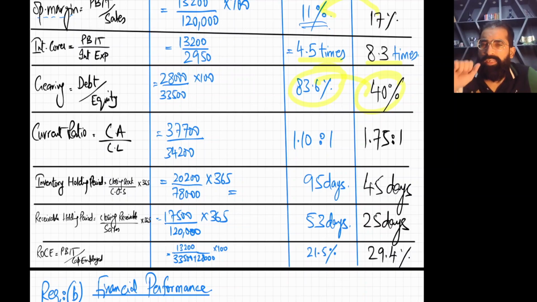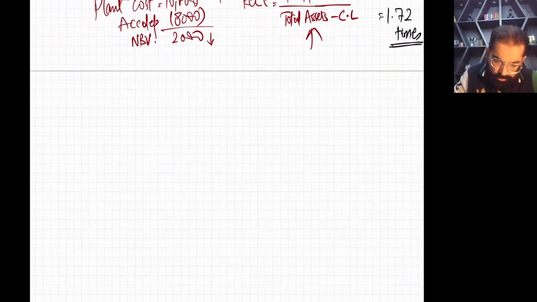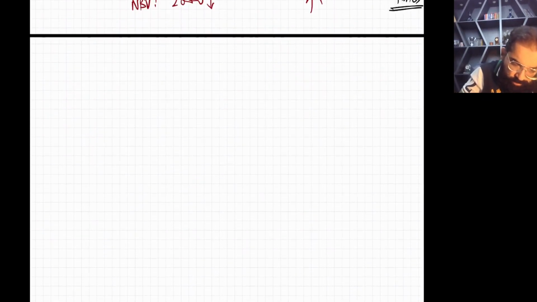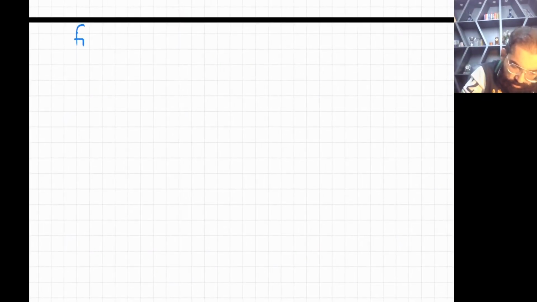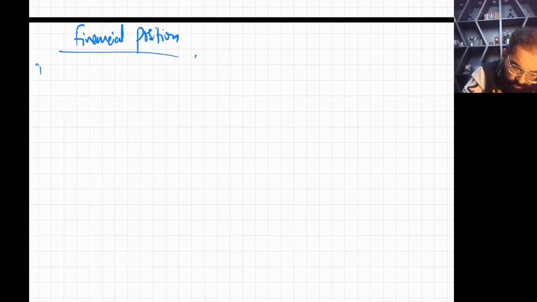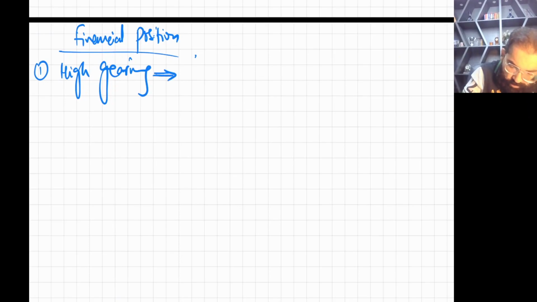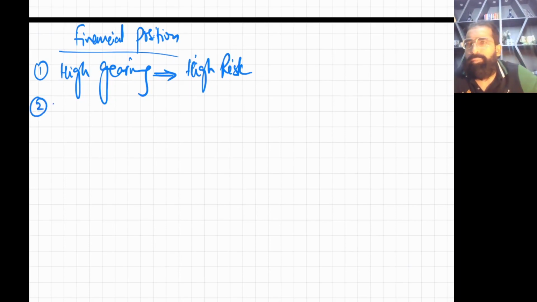Okay, now next thing is, come, if you see, now you check the balance sheet.